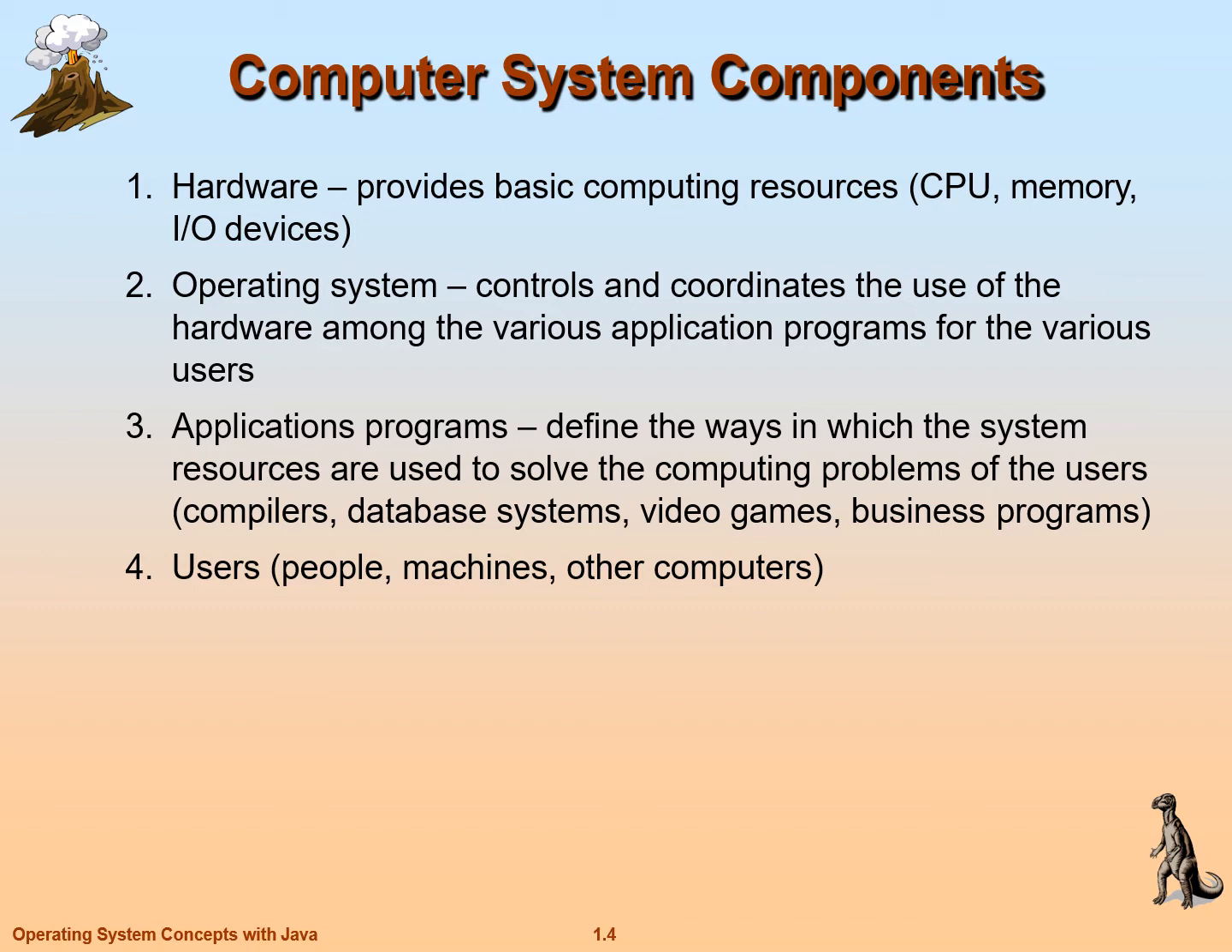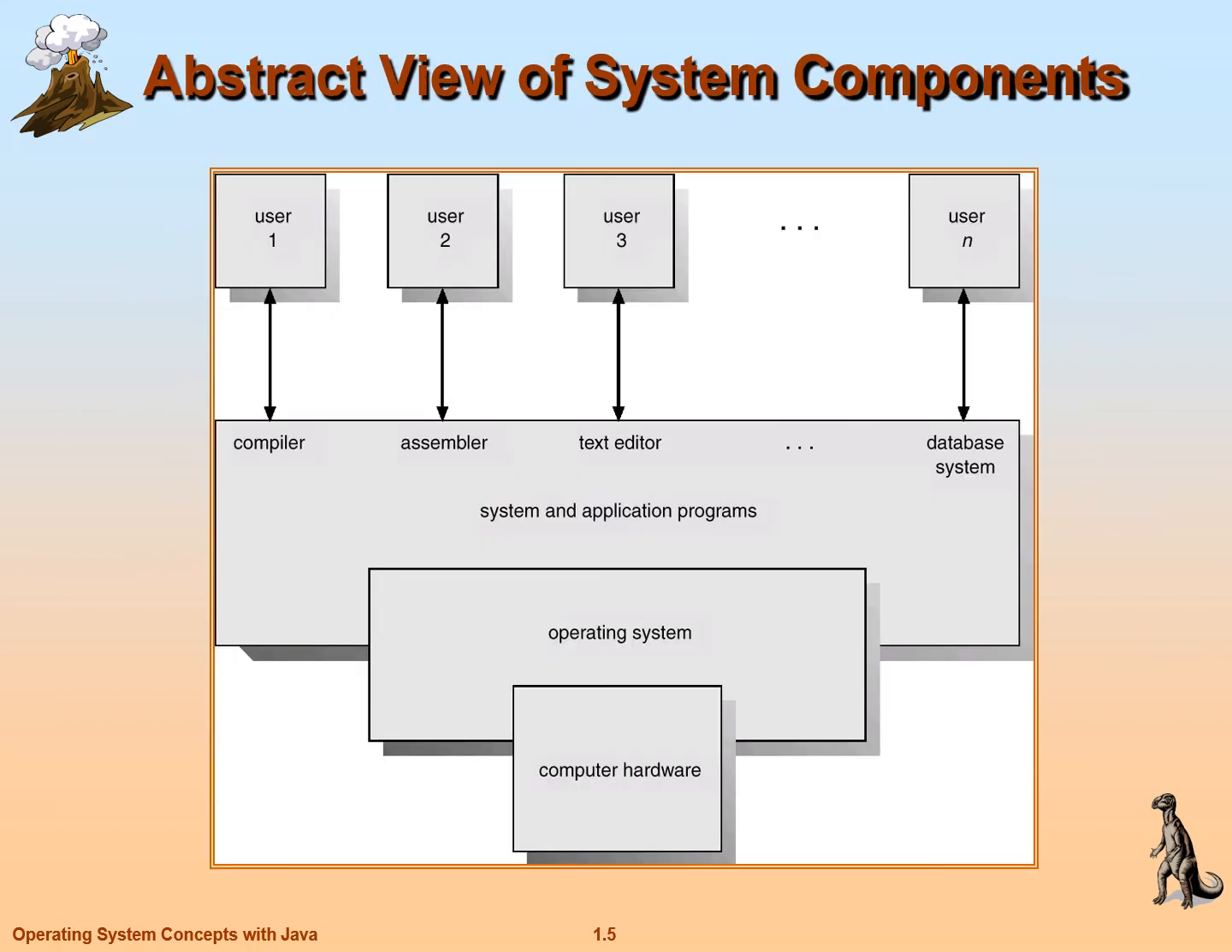People, machines, and other computers all come under users. My dear friends, let us see the abstract view of system components. This is user 1, user 2, user 3, and so on up to user n. These are all user programs. A compiler is a user program used by user 1. An assembler, one more, is used by user 2, like a text editor, like Notepad or the VI editor in Linux systems, or database systems. These all come under system and application programs.